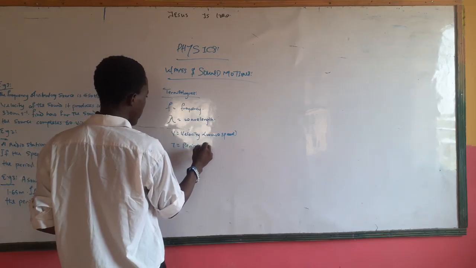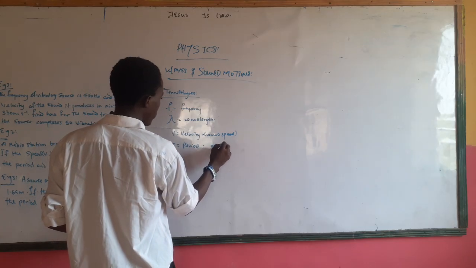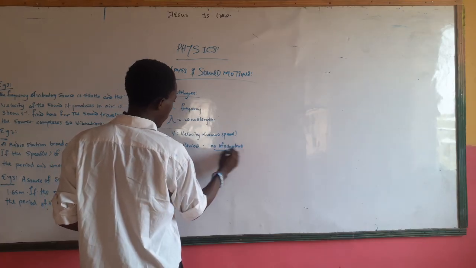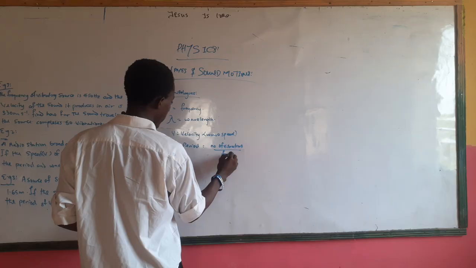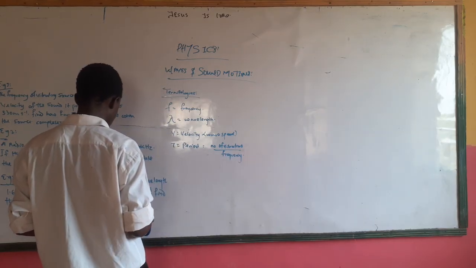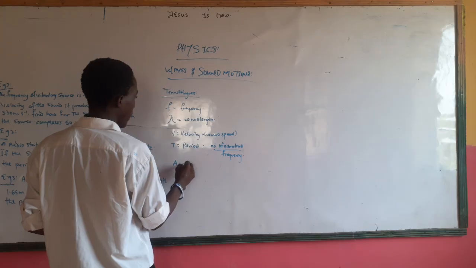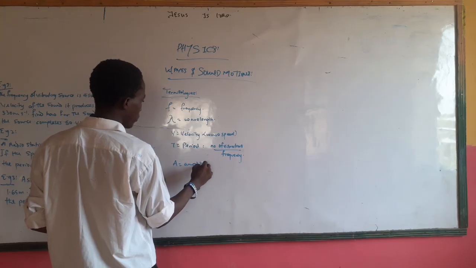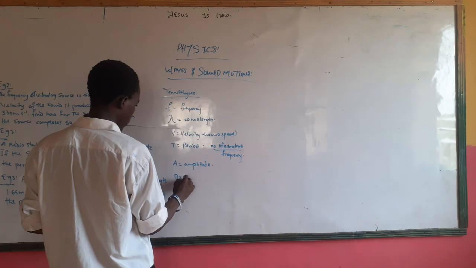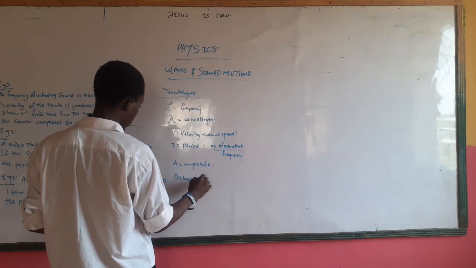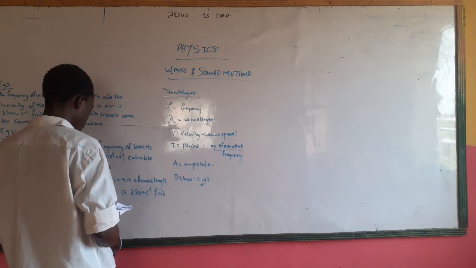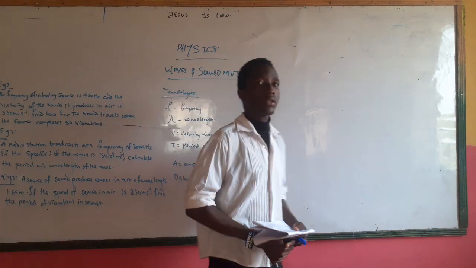Period is given as the number of vibrations over frequency. Take note of that. We also have amplitude A, and we have distance, given as S, which will be VT. Do we understand this? Those are things you just need to know.